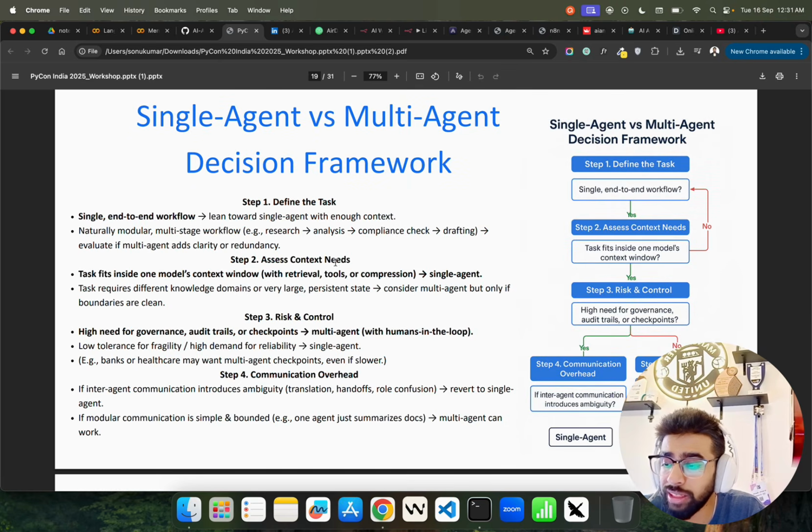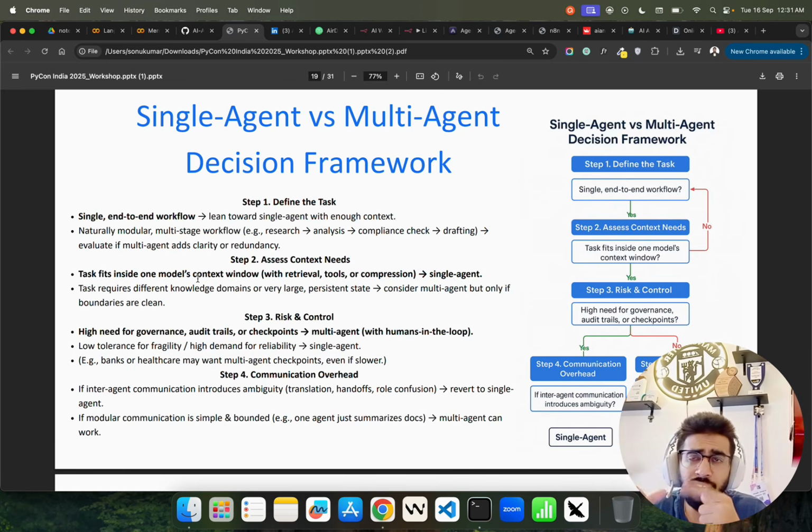Now, context needs. If the task fits inside one model's context window, like with retrieval tools or compression, and nowadays a lot of LLMs have higher context windows, so you can fit a lot of information within the prompt itself, like Gemini's, which have a 10 million context window. If this is the case, you might just go ahead with a single agent.